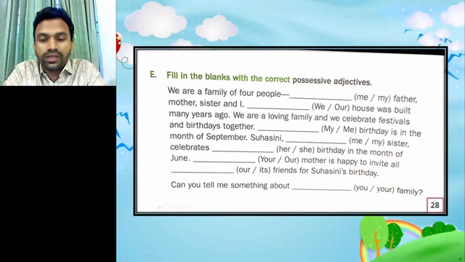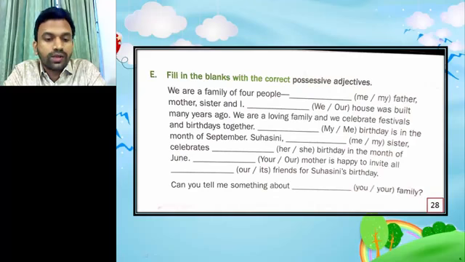So our mother is happy to invite all, and here the word its indicates only an animal or a thing or a matter, but our means somebody or some human being. So here our will be the answer. Our mother is happy to invite all our friends for Suhasini's birthday.